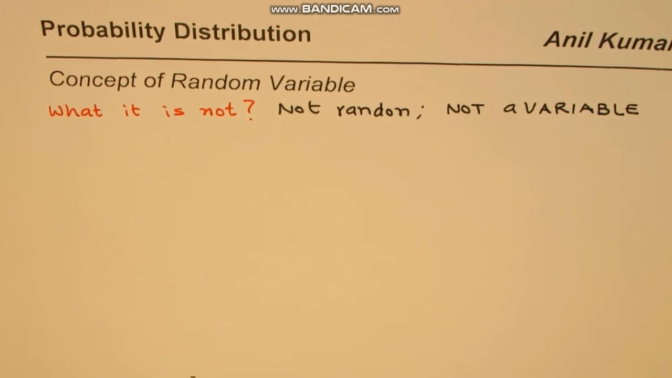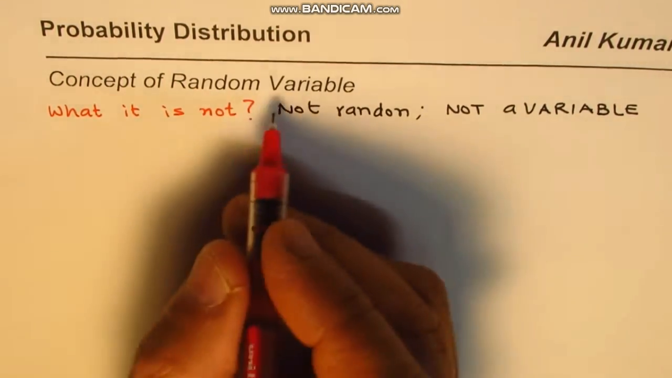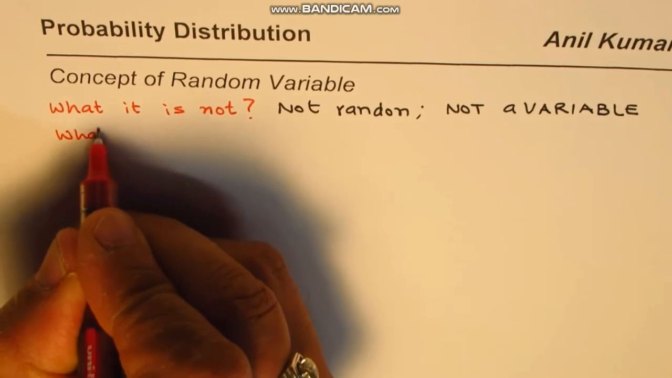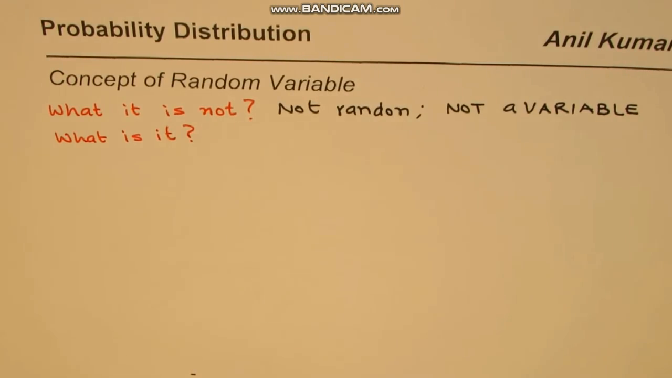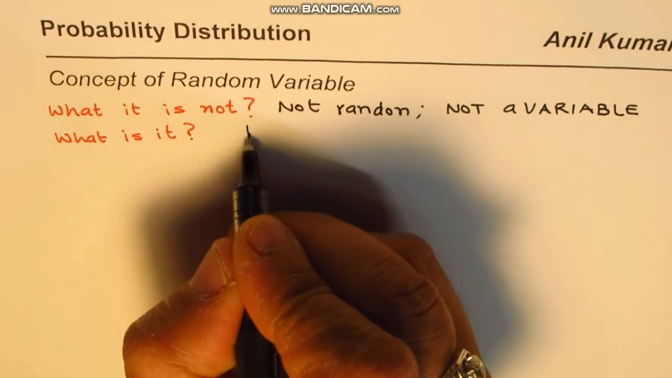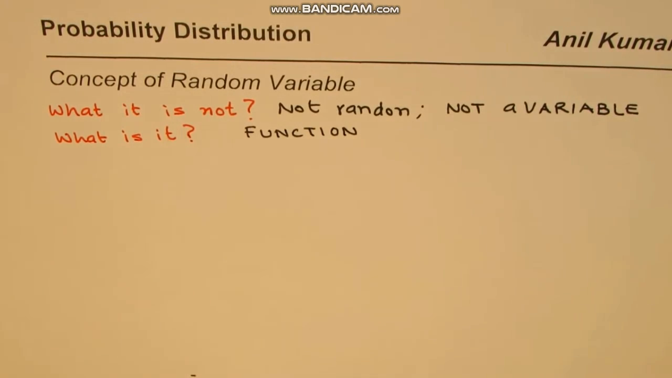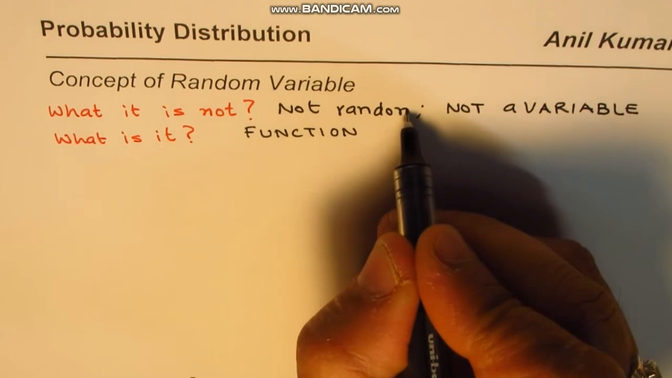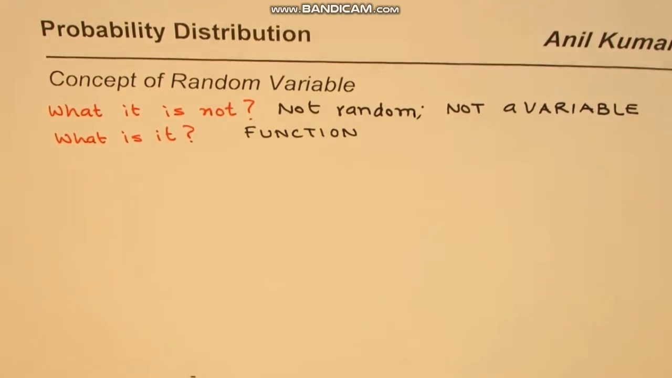Now the next question is, after all, if it is not random and if it is not a variable, then what is it? Let's try to figure this out. My answer is that it is a function. Now, what type of function? If you have this in your mind, that random variables are not really random and not really variables, but they are functions, then it becomes simpler to understand further concepts.